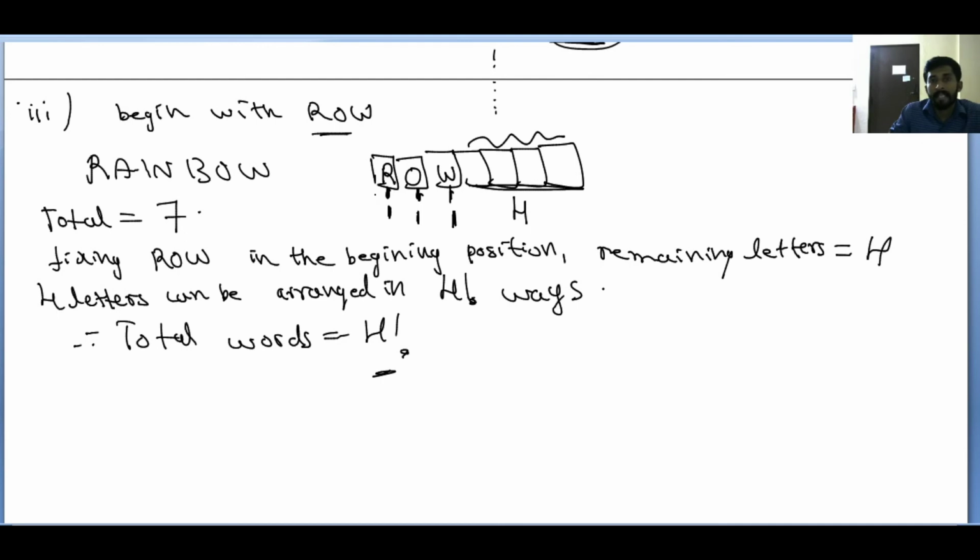Case 2 and case 3 answers are the same, but those two are different arrangements. Remember that. In the second case you are fixing 3 letters at the end, but here you are fixing 3 letters in the beginning. Answer is the same, but arrangements are different.